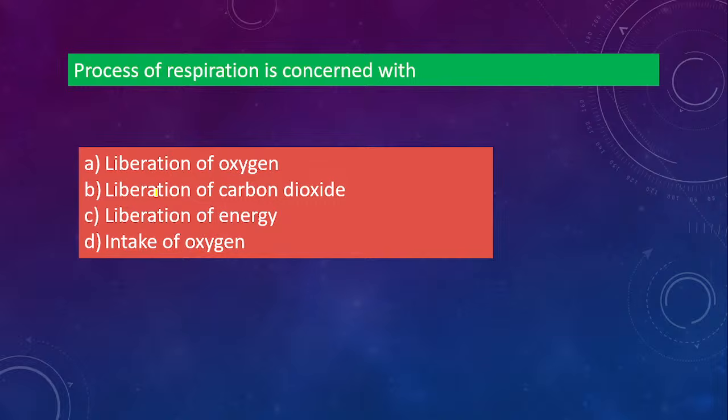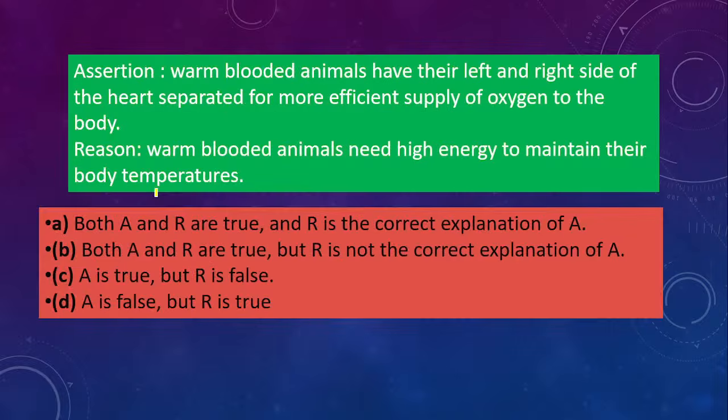What will be the correct answer? Fast, fast. Okay, so the correct answer is option C, that is energy. That is liberation of energy or release of energy. So yes, energy is released during respiration.